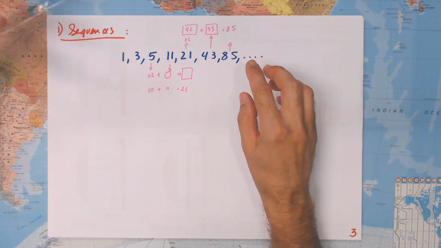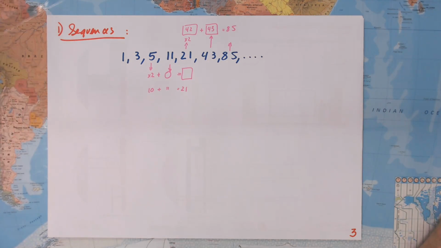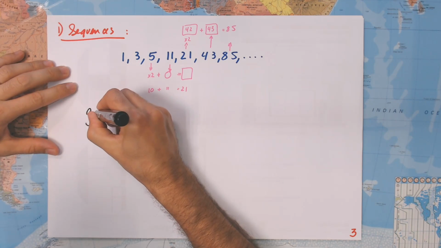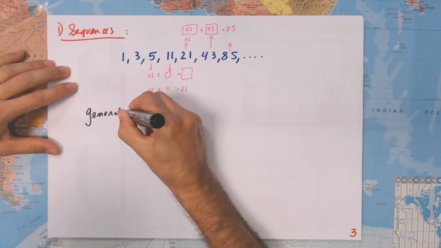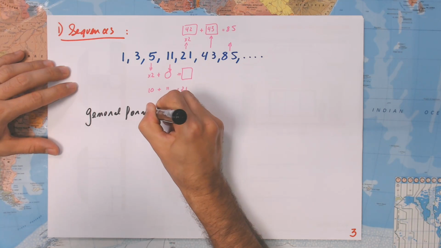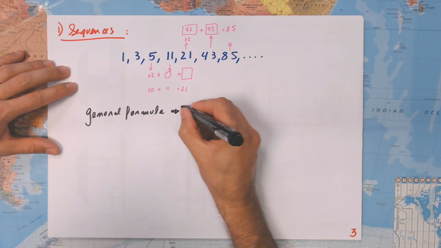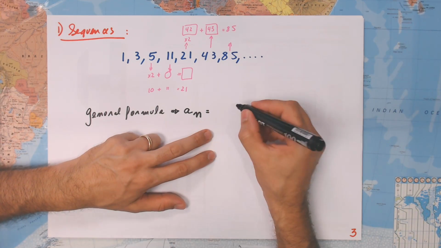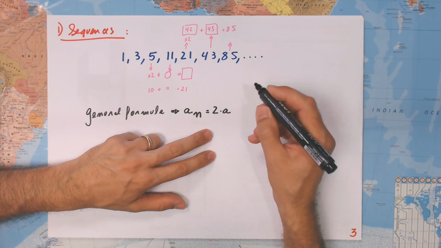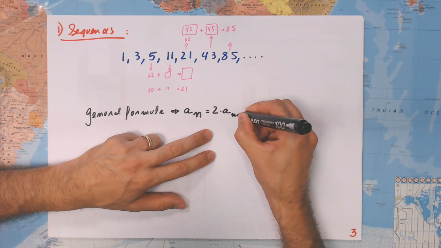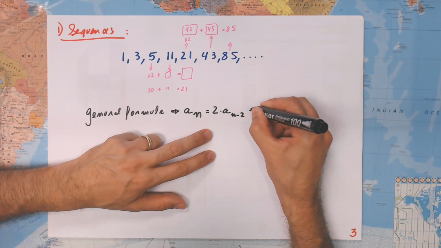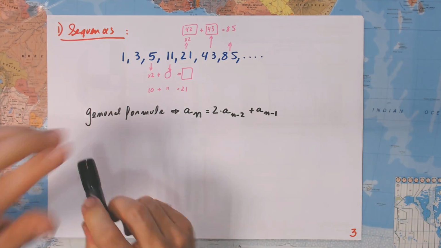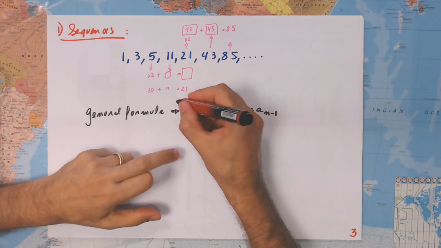So how are we going to write this formula? The formula for the sequence is going to be the general formula, okay? The general formula is going to be like this: a sub n equals 2 times a sub n minus 2 plus a sub n minus 1. Okay? And this is the answer for the problem.